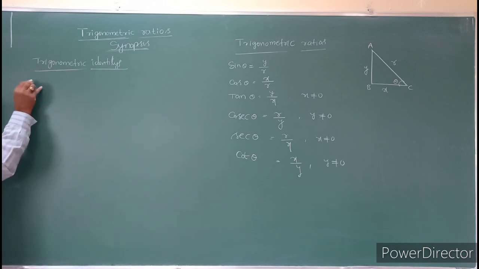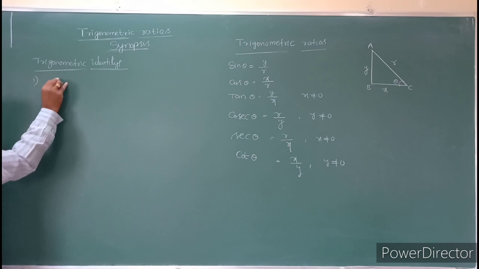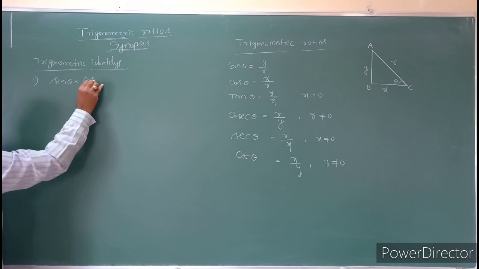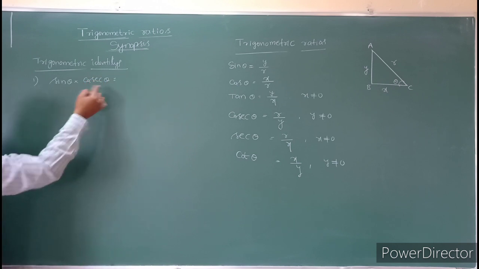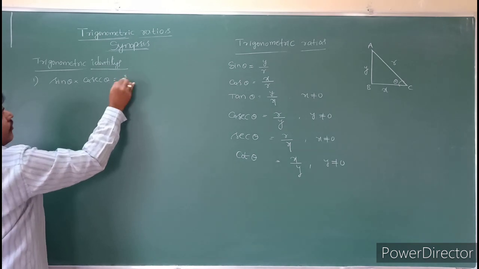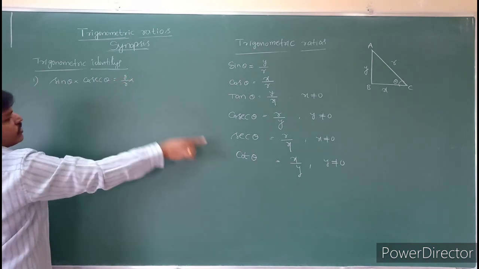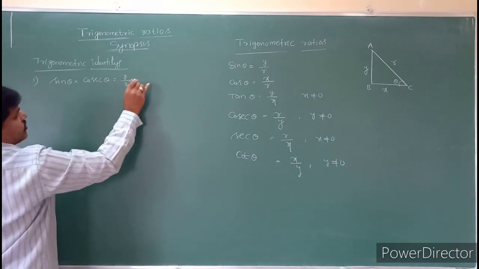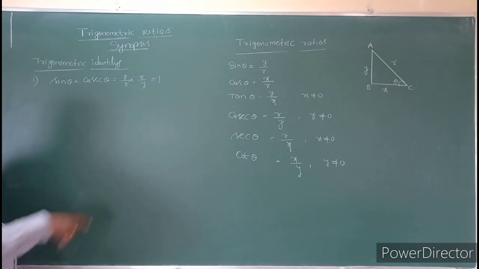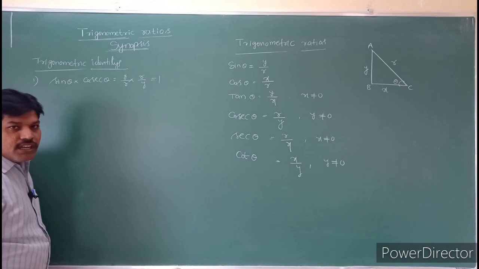See this one: sin theta into cosecant theta. What is the sine? Sine is nothing but y by r into cosecant. Cosecant is nothing but r by y. Then it will become 1. Yes or no? So sin theta into cosecant theta is 1.